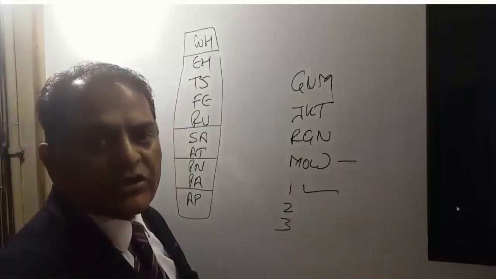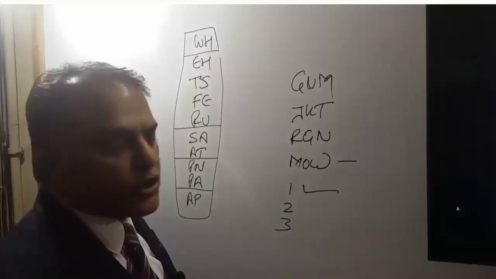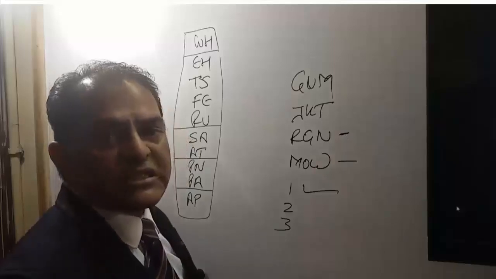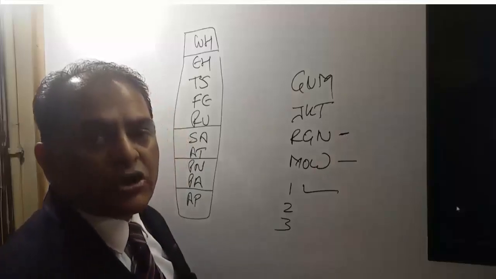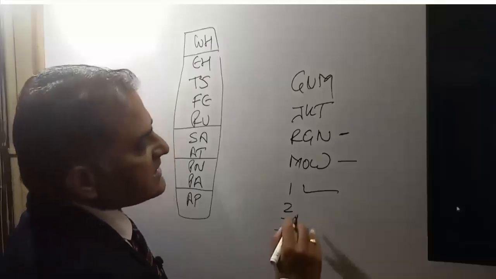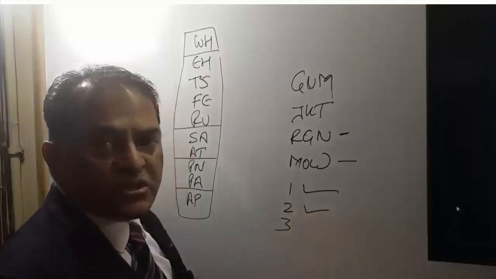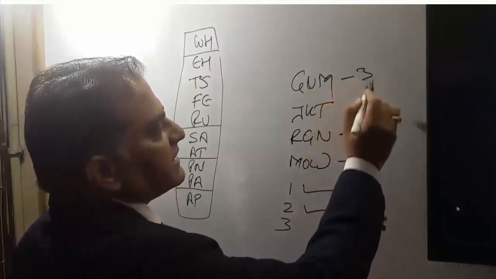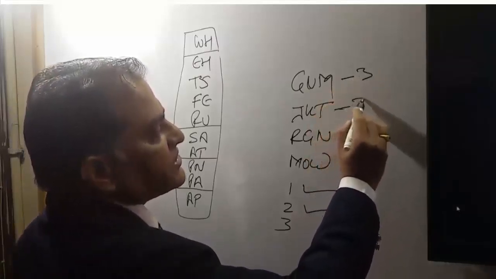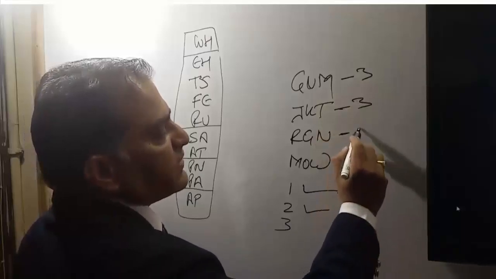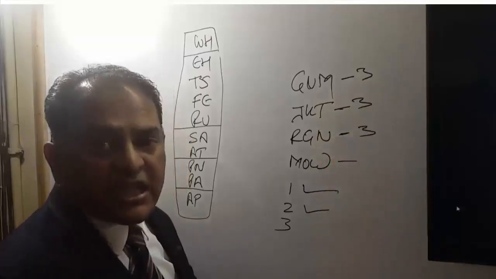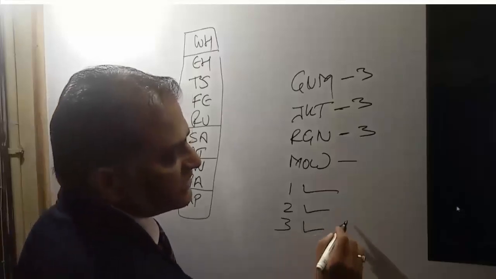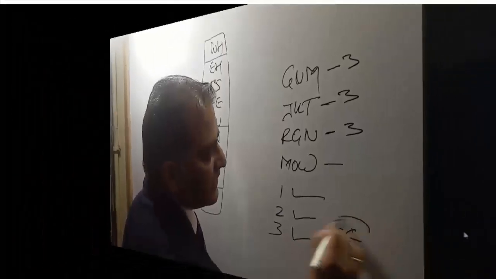Very next point or previous point should not be in Japan, Korea. Now the previous point is Yangon. Yangon is not in Japan and Korea. That means this itinerary has satisfied the second condition also. Rest of all the cities should be in the area 3. Guam is in Agana, Agana is in area 3. Jakarta is in Indonesia, Indonesia is in area 3. Yangon is in Myanmar, Myanmar is in area 3. That means this itinerary has satisfied all the three conditions. For this itinerary, the global indicator will be FE.